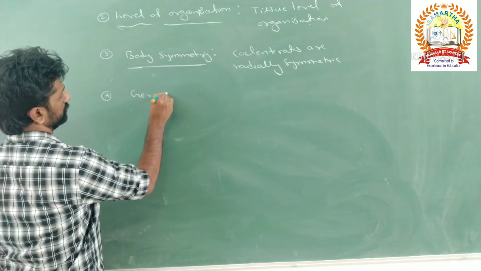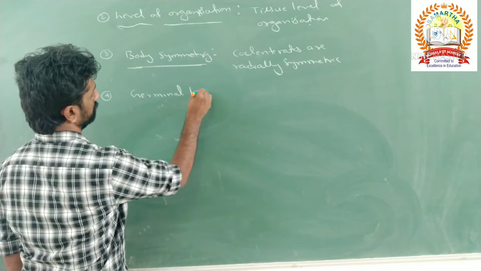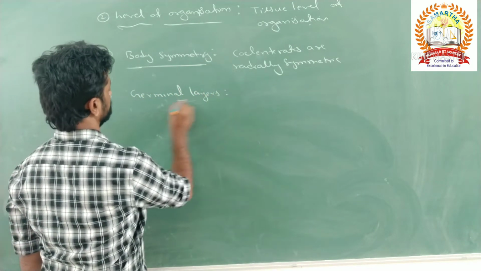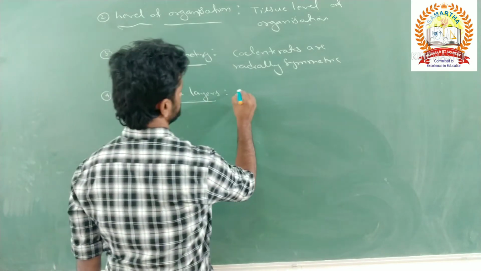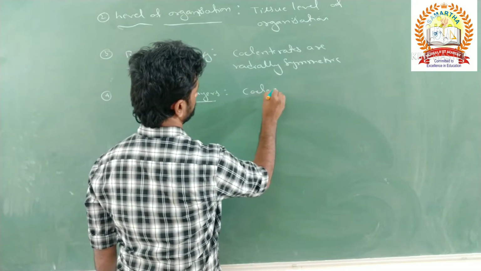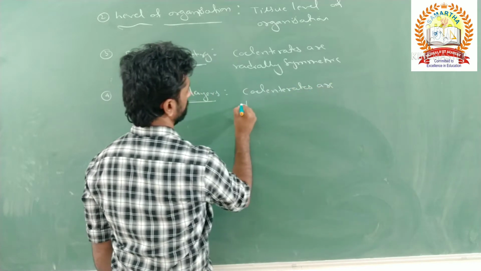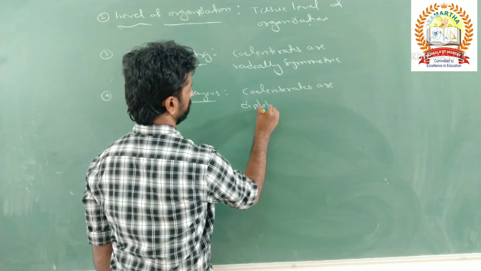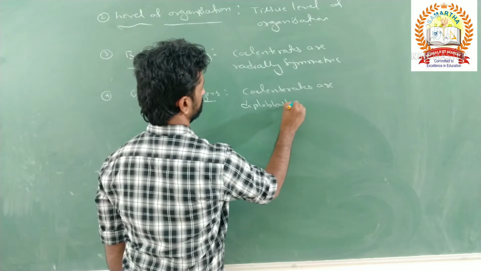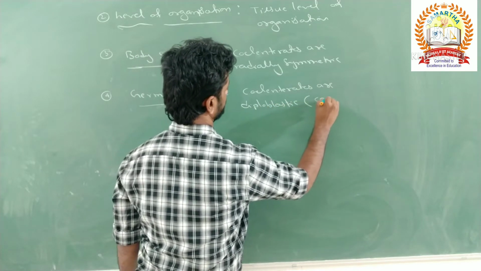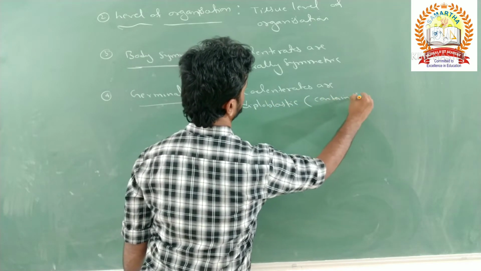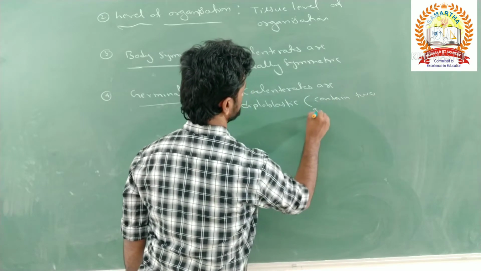With respect to germinal layers, coelenterates are diploblastic. What do you mean by diploblastic? It means they contain two germinal layers.